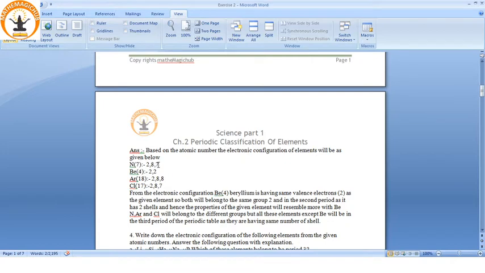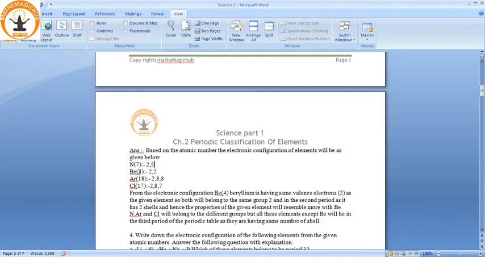N, 7, so 2 and 5 it will be. It's not 17, 2 and 5. Beryllium 2 and 2 because it is 4, then 2, 8, 8 and 2, 8, 7 for argon and chlorine. From the electronic configuration, Be has the same valence electrons, 2, as the given element. So both will belong to the same group 2.